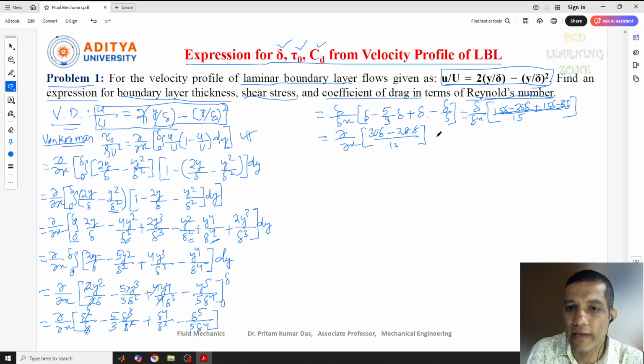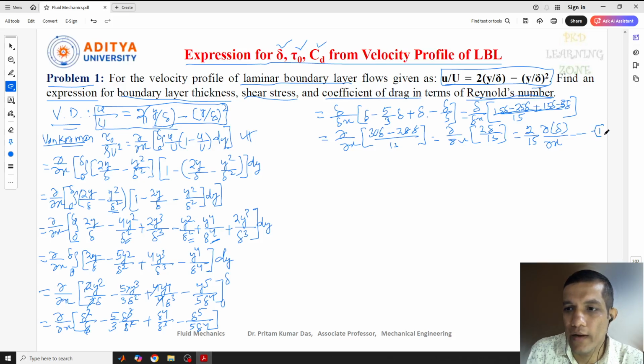Now if you solve this one again, what will we get? Del by del x, bracket start, 2 delta by 15. So 2 by 15 is a constant term, so let's take it outside. So 2 by 15 del delta with respect to x.